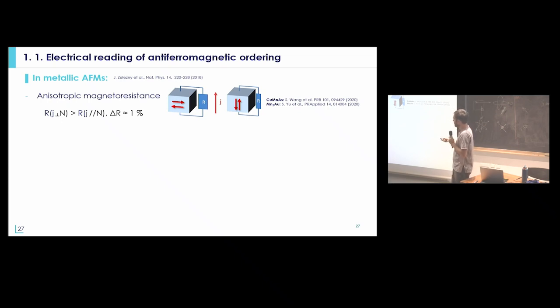The problem is that the amplitude can be relatively small, so only 1%, which is much smaller than what you get in a magnetic tunnel junction, where you have generally more than 100%.